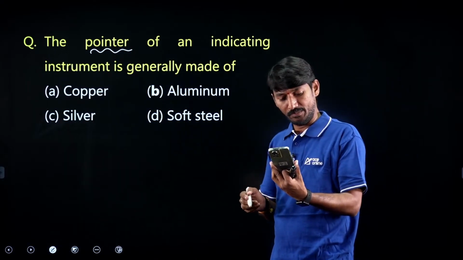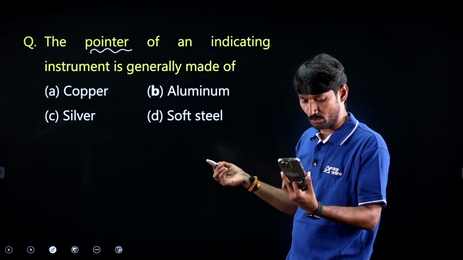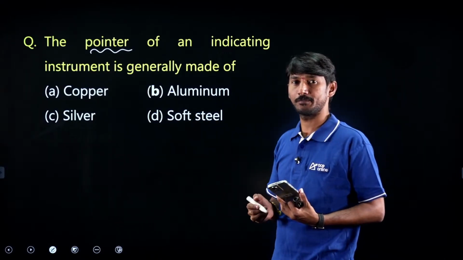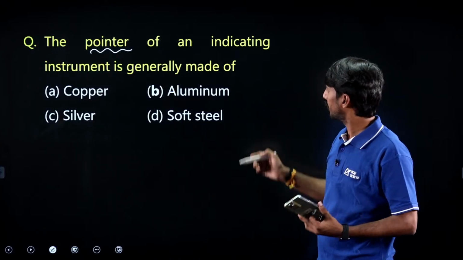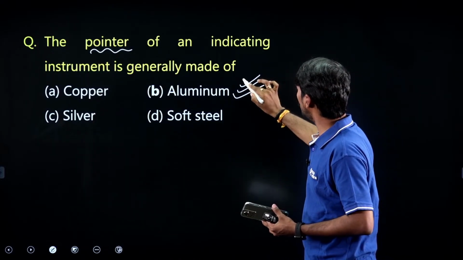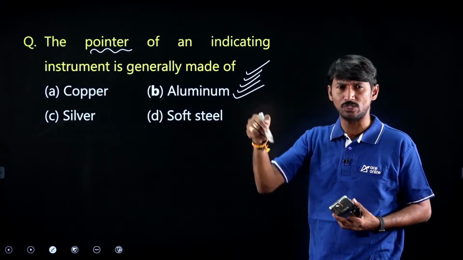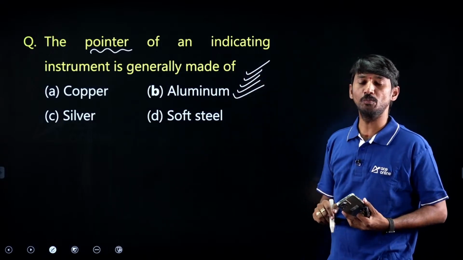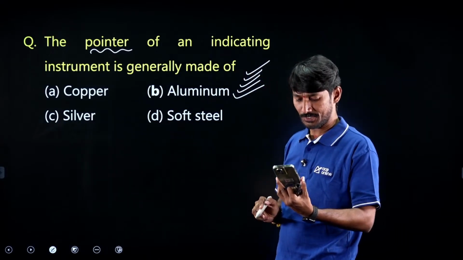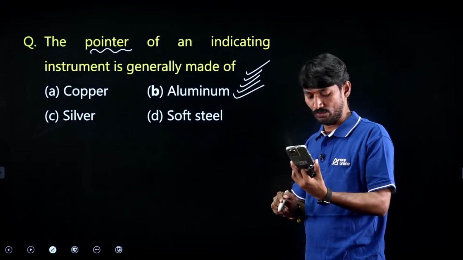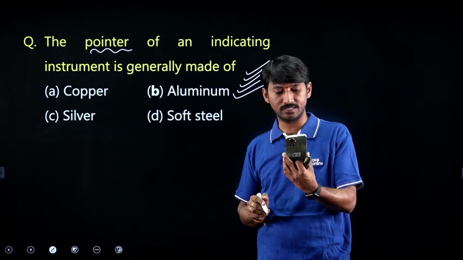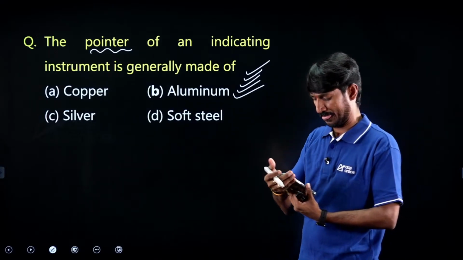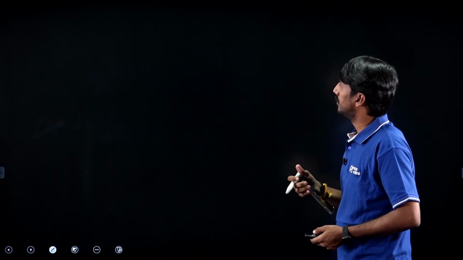Take the time. Yes, Veeraya and Sumit Pawar, before the options you gave it. Very good. Aluminium. Very nice. Aluminium is a lightweight material. This is one of the reasons to design the pointer with aluminium. Yes, very good. In the same way you try to give the answers so that all possible questions will be revised. Next question.